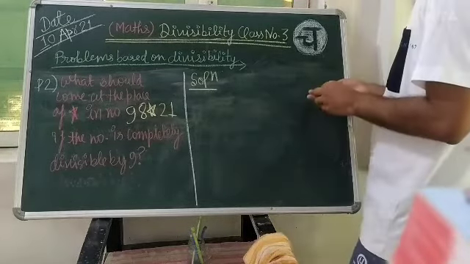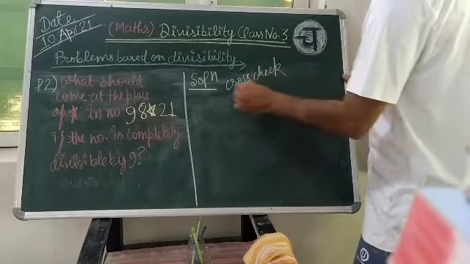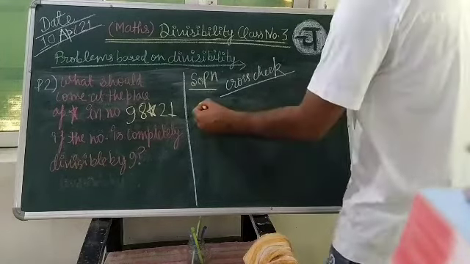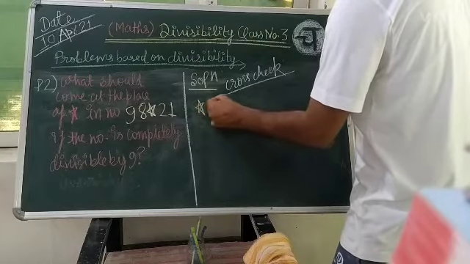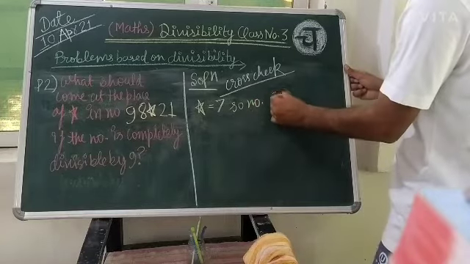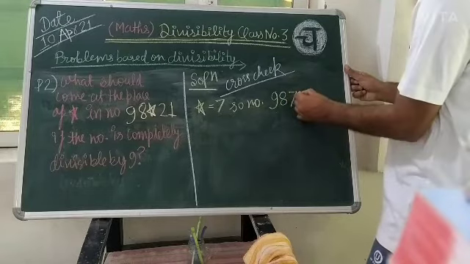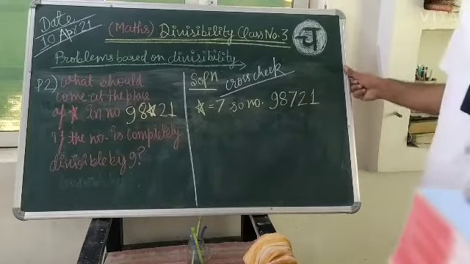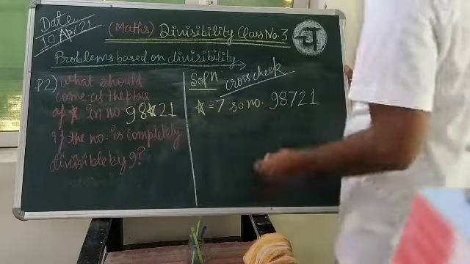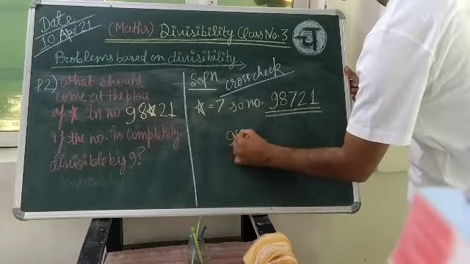Now we will move to the cross check. You have seen that star is 7. So the number will become 98721. We will put 7 at the place of star, so the number will become this. Check whether it is divisible by 9 or not.